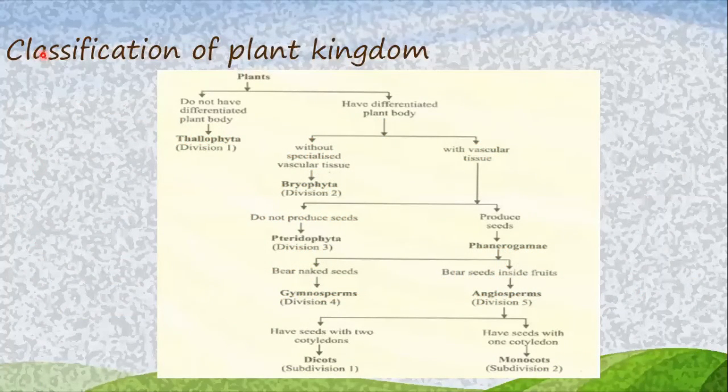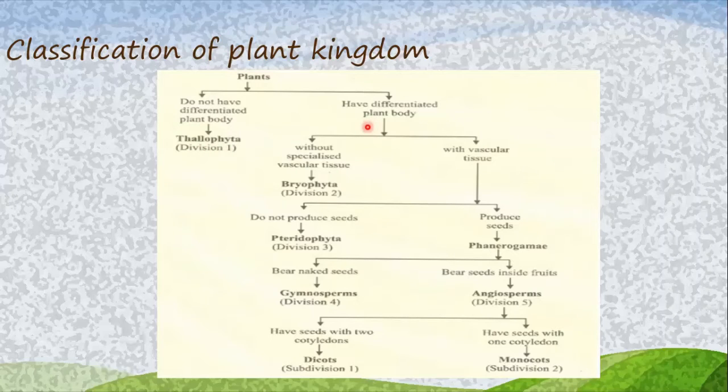Here, we can see the broad classification of plant kingdom. The plants are classified into plants which do not have a differentiated plant body and plants which have a differentiated plant body. Plants which do not have a differentiated plant body are Thallophyta.